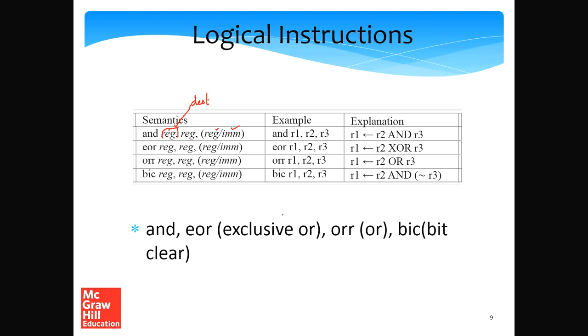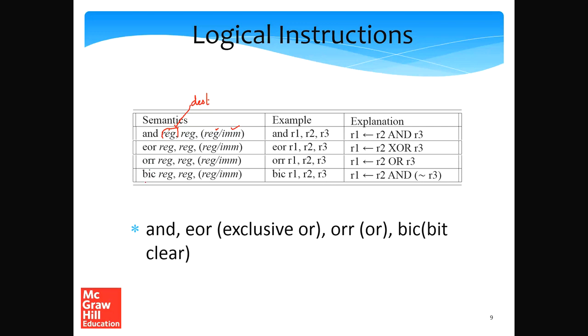We just compute a logical OR of R2 and R3. The important point to note is that in all of these instructions, the instruction per se is only 3 letters. In simple RISC, we had some 2-letter instructions like OR, and LD and ST. That is not the case in ARM. In ARM, they have tried to maintain the length of the instruction the same. That's the reason OR has been replaced with ORR.